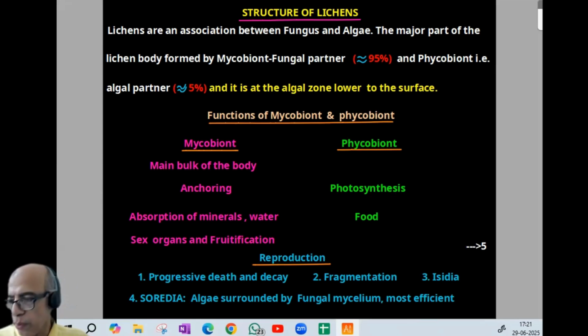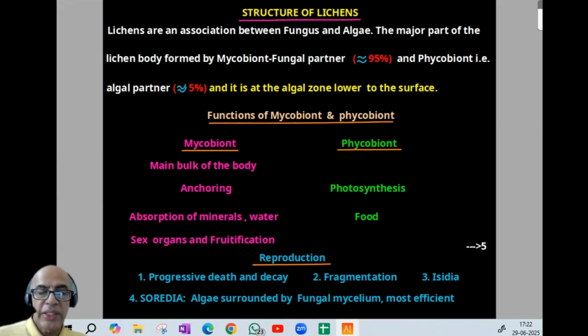Now, the functions of mycobiome and phycobiome. Mycobiome, 95%, is the main bulk of the body. Mycobiome helps with anchoring, and it absorbs minerals and water. Sex organs and fructification, that is the reproductive mode, are basically of the mycobiome type. And what is the role of the phycobiome in lichen? They can do photosynthesis, so they are concerned with food production.